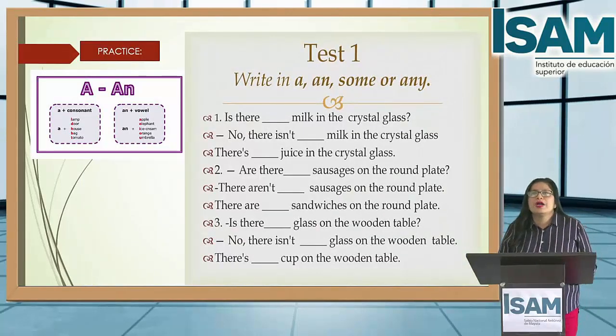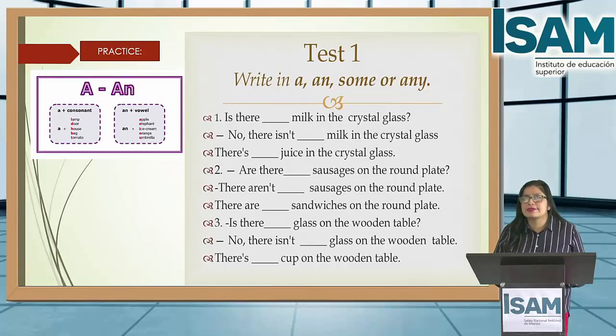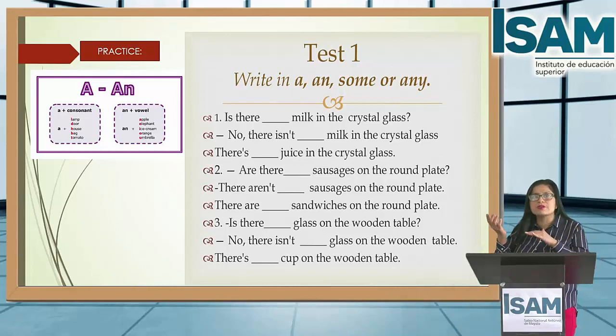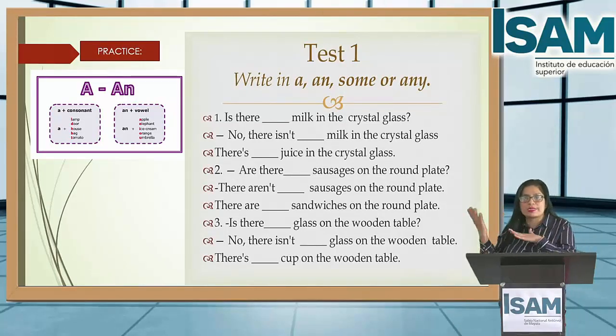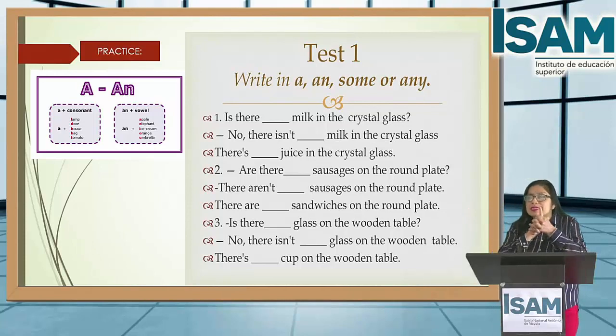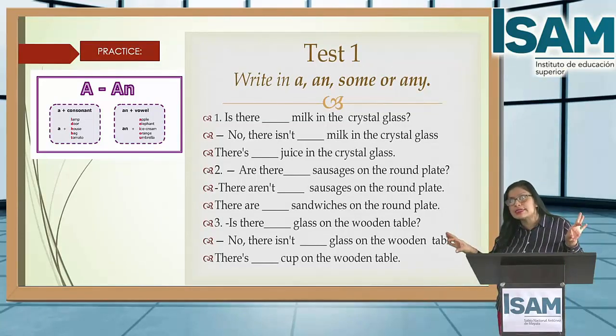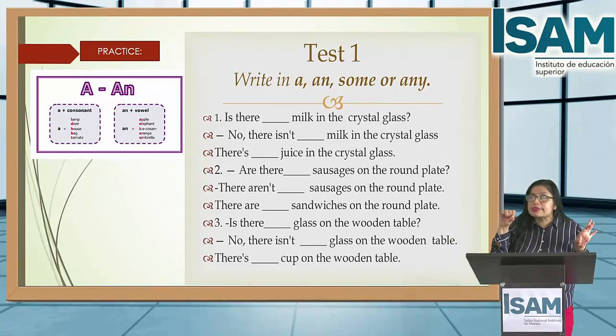Now, you have here an example for test one. Write in a, an, some, or any. Okay, mix, right? Remember, we use a for a plus consonant sound. We use an plus vowel sound. Remember we use some for affirmative sentences, any for negative sentences and questions.